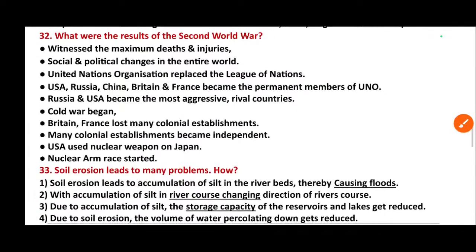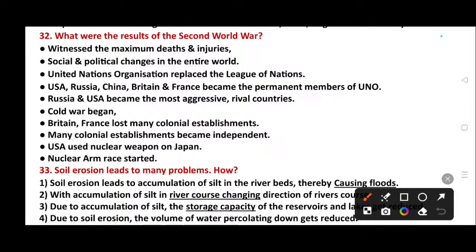Question number 32. What were the results of the Second World War? It's also a very important question, repeated several times. It witnessed the maximum deaths and injuries. Social and political changes in the entire world. The United Nations Organization replaced the League of Nations.